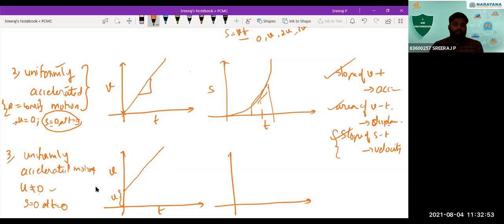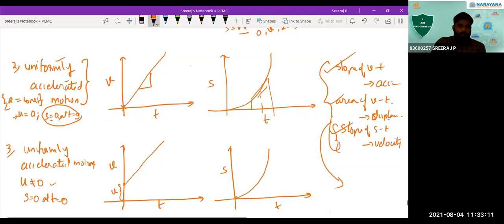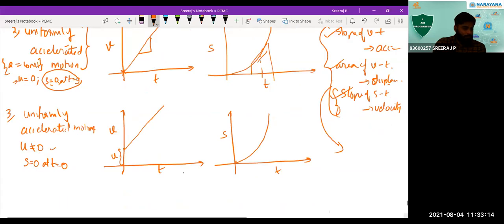And the displacement time graph for this will be the same only. You'll be getting the same graph in this particular case also, and everything relevant in the last case will be the same here also. Is that clear? Yes, sir. Okay, so that is the point. Next type of graph we are going to see, uniformly accelerated.